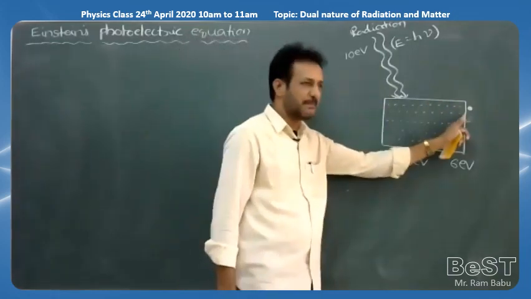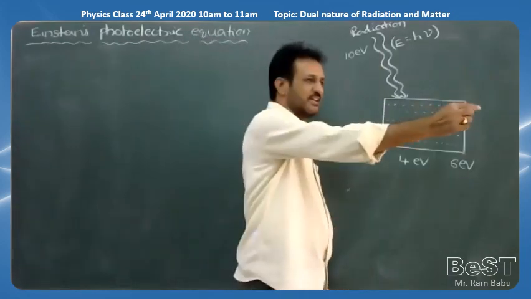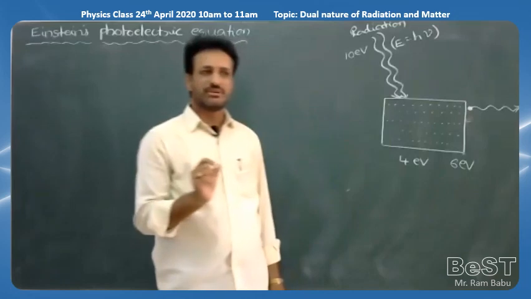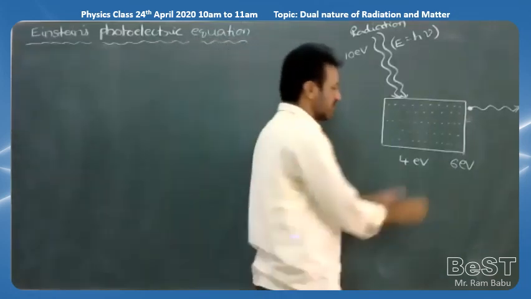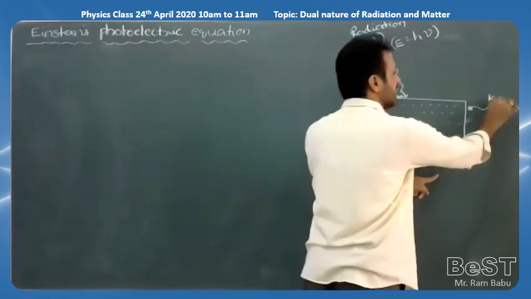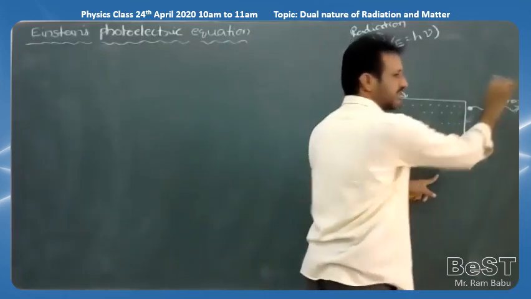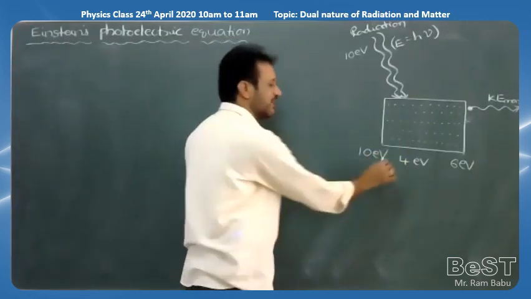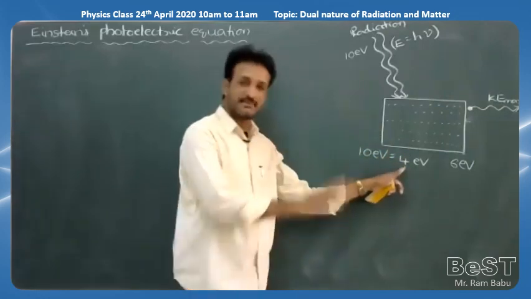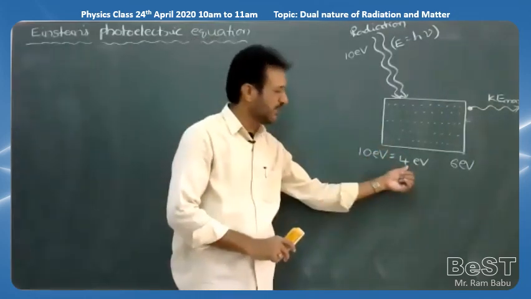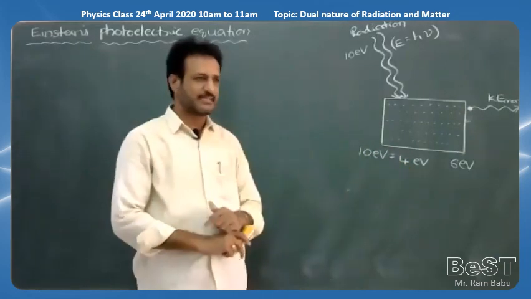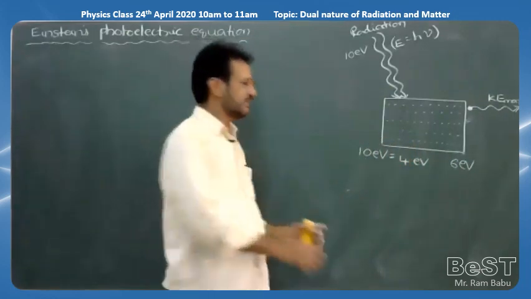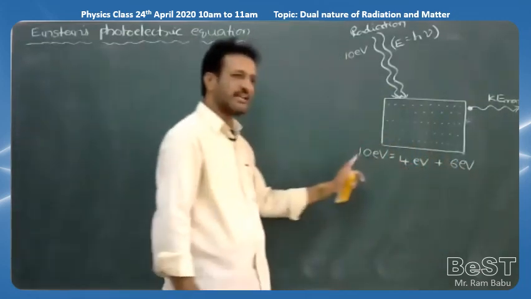Once the electron is emitted from the metal plate, this electron is moving towards the anode. So whenever the electron is moving towards the anode, the electron has some speed, and whenever it is in motion there is kinetic energy. So the remaining 6 electron volt is in the form of maximum kinetic energy of the photoelectrons. So for example, a total of 10 electron volt I am supplying to the metal. Out of the 10 electron volt, 4 electron volt is useful in ejecting electrons from the metal surface, and the remaining 6 electron volt is useful in giving a maximum KE to photoelectrons. I am just saying example numbers. So 4 plus 6, if you add, is equal to a total of 10.